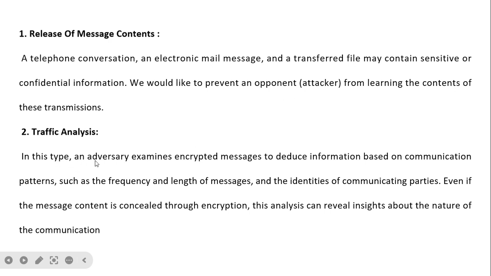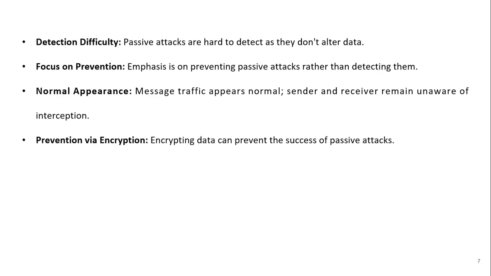Here, an adversary examines the encrypted message to infer information based on communication patterns such as frequency and length of the message. It tries to find out the identities of the communicating parties. Even if the message content is concealed through encryption, this analysis can reveal insight about the nature of the communication between the two parties.